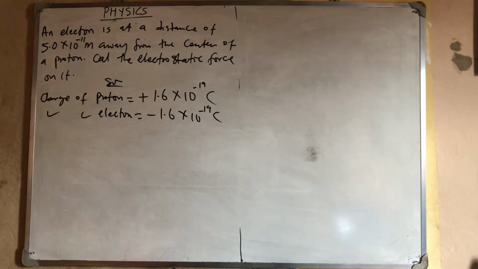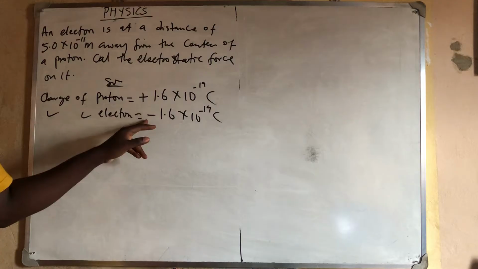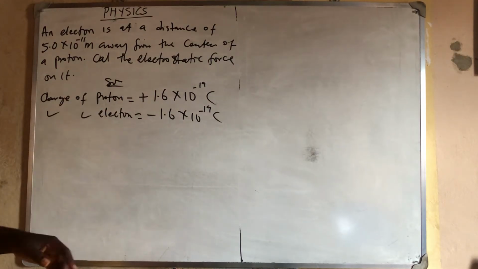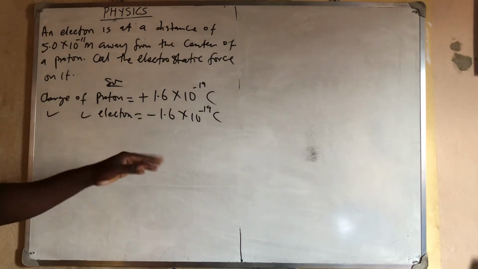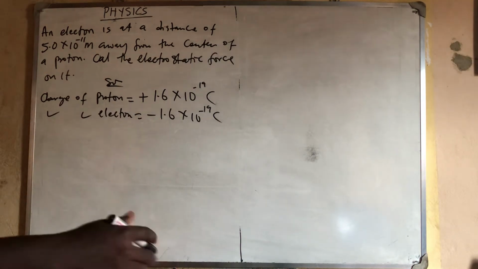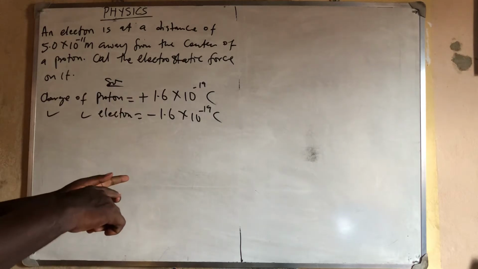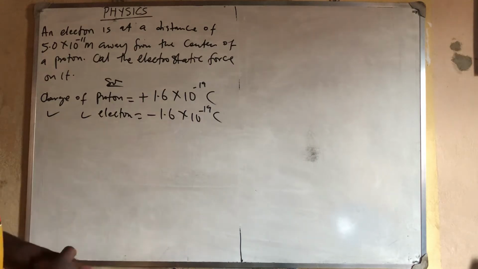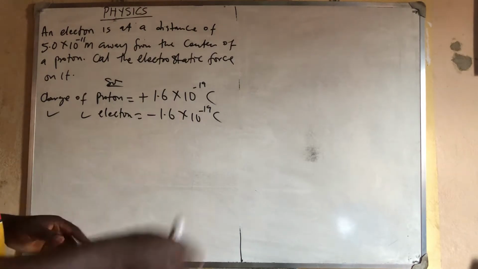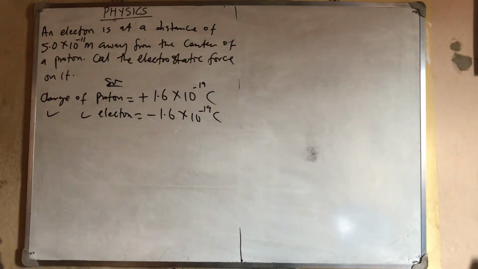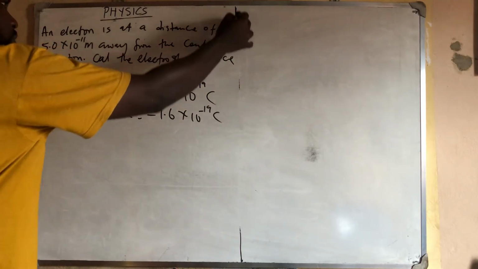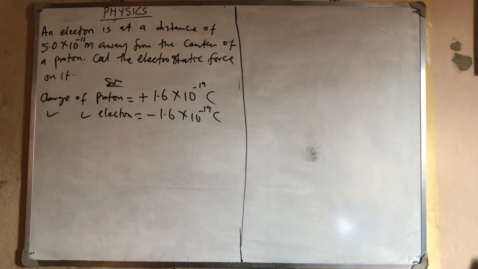Please, in the calculation, we are not going to use this minus. We are just using the number. This minus shows that it is an electron. It's not that we are using the minus, but the minus shows that it is an electron. For example, acceleration and retardation. Acceleration is positive. Retardation is negative. But in calculation, we don't normally use that negative. We use the number. But the negative there shows that you are talking about retardation. Or if you get a negative answer, it shows that you are talking about retardation. But we are not making use of the negative.